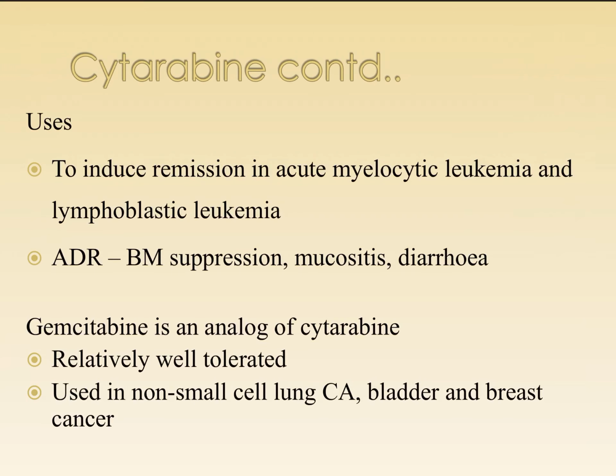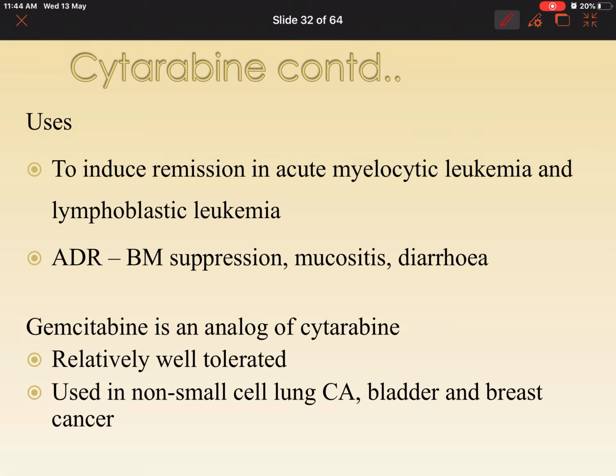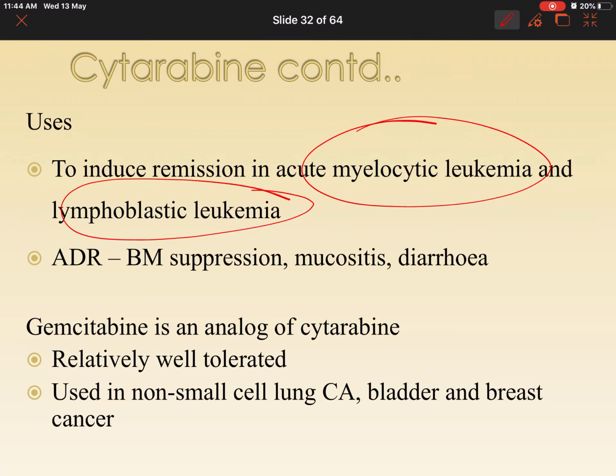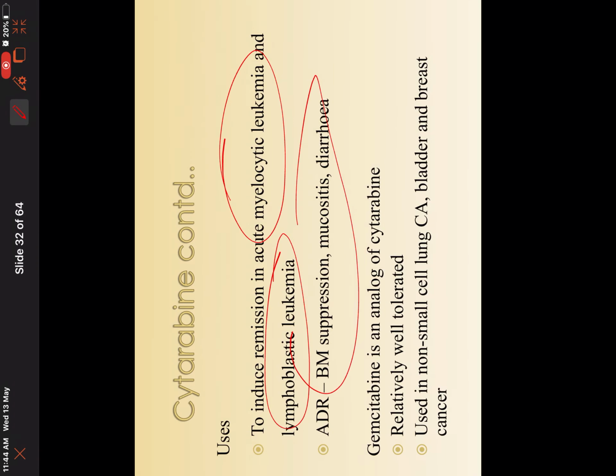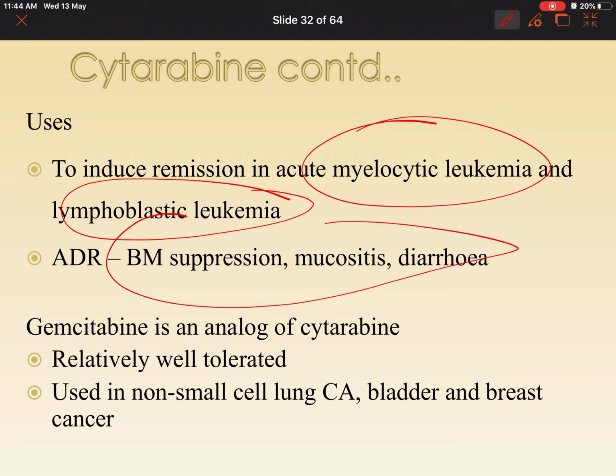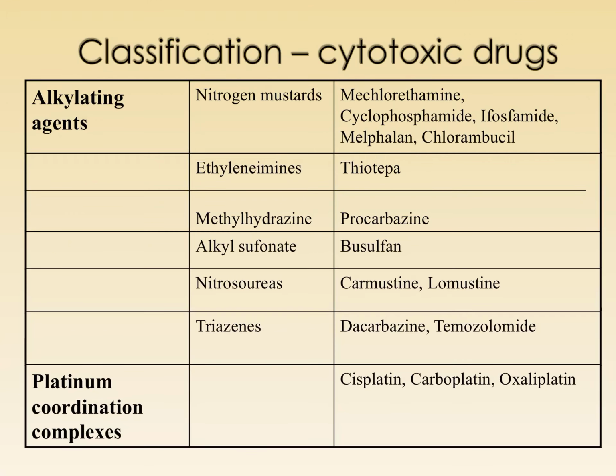Where do we use cytarabine? We use it in acute myeloblastic leukemia and lymphoblastic leukemia. What are the adverse effects? Bone marrow suppression, mucositis and diarrhea. Gemcitabine is a newer analog of cytarabine, a much better tolerated drug.